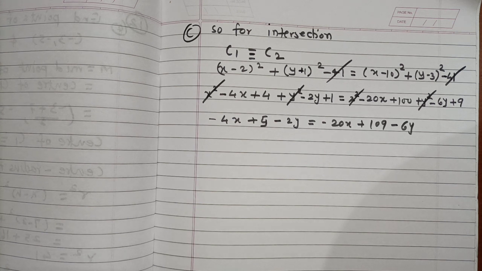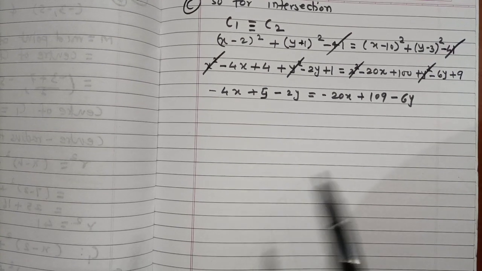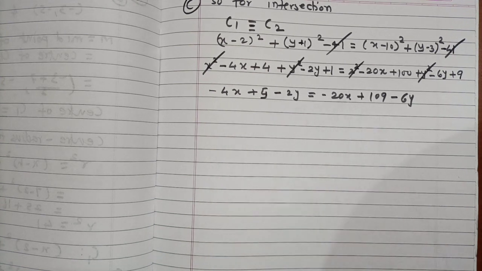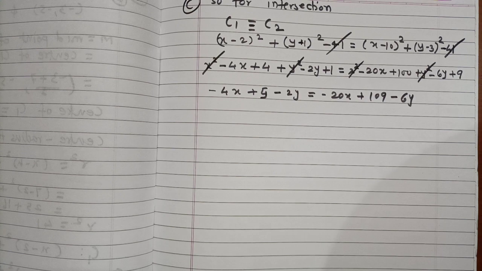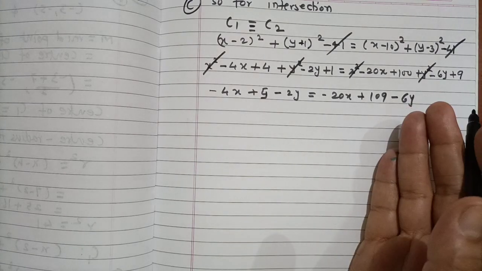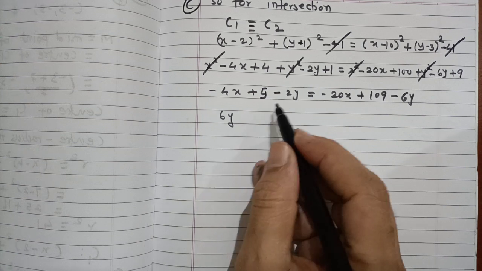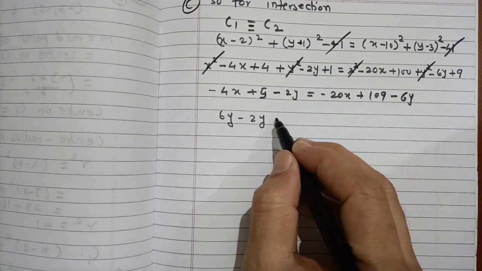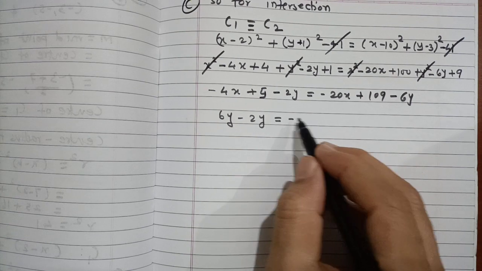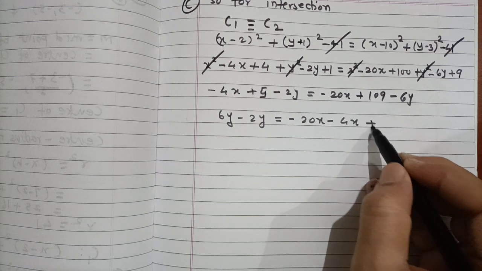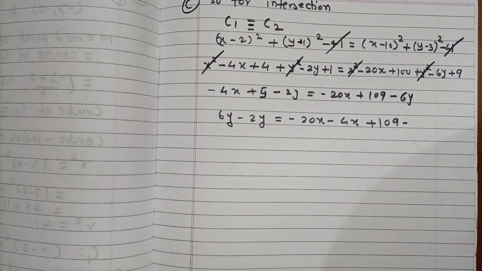So we need to simplify this equation. The simplified form of this is to either shift this part to here or this part here and y bring here. We need to express y is equal to something, so obviously we transfer to here. So this is 6y minus 2y is equal to minus 20x minus 4x plus 109 minus 5.